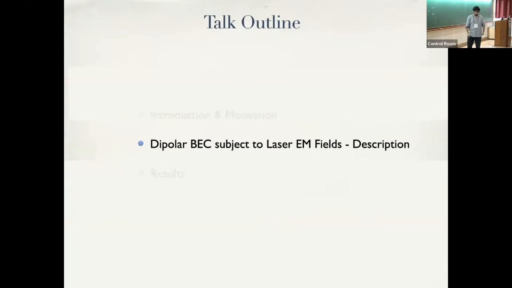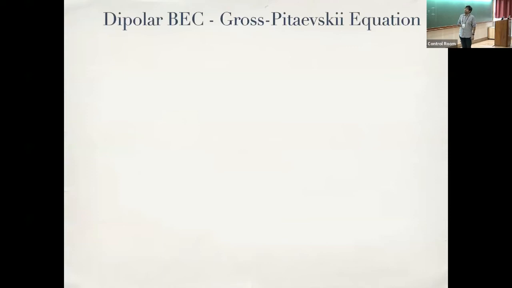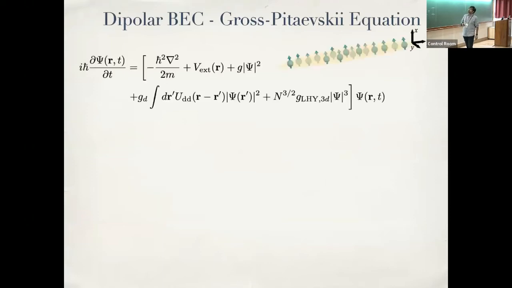Okay, so good. Now that there are these two independent ways of introducing a Roton spectrum with ultracold gases, my interest in this talk is essentially to combine these two things and see the interplay between them. To do that, let me quickly go through the theoretical framework. The theoretical framework is basically a Gross-Pitaevskii equation. The system is, as I said, a cylindrical Bose-Einstein condensate with dipoles pointing along the x direction.